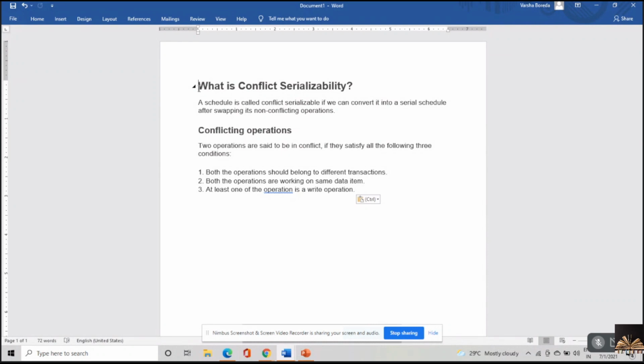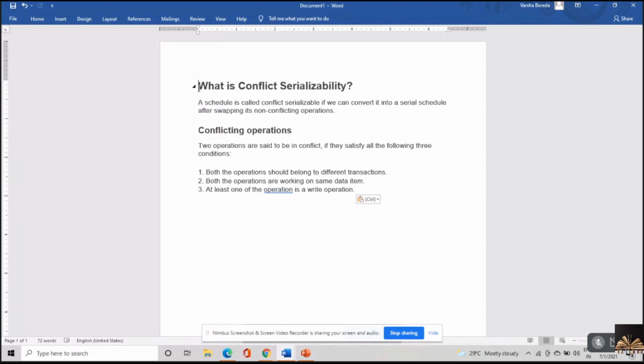So I am given a schedule S1. If I am able to convert that schedule into S2 by swapping the non-conflicting instructions, then I can say that it is conflict serializable.